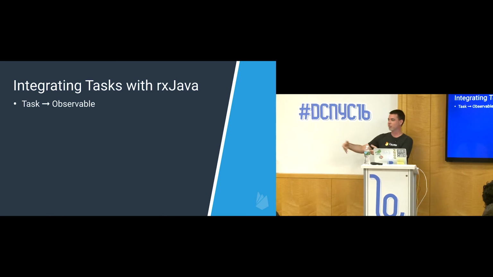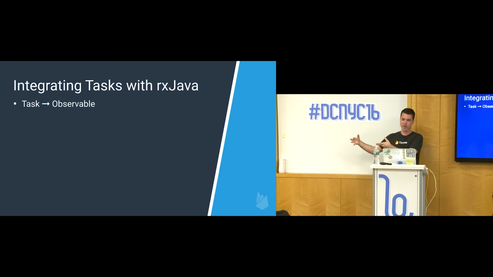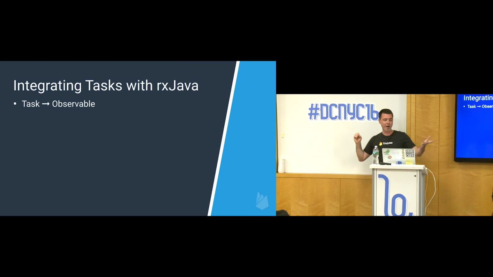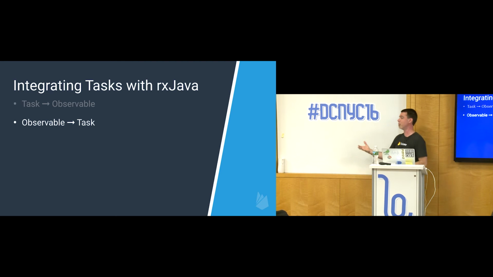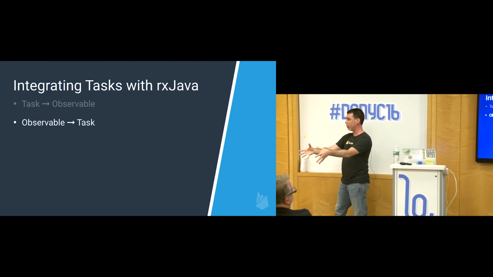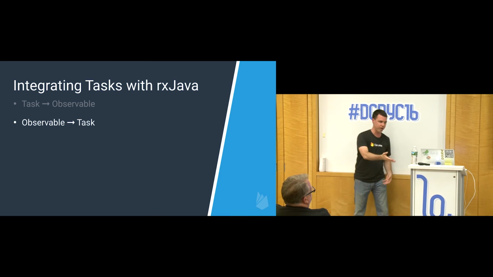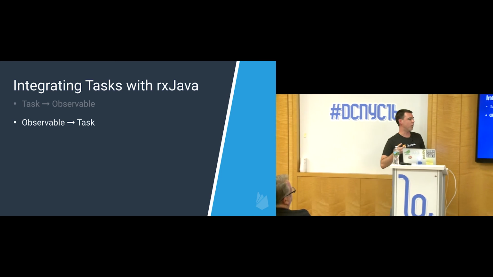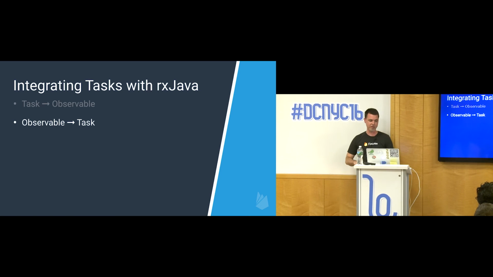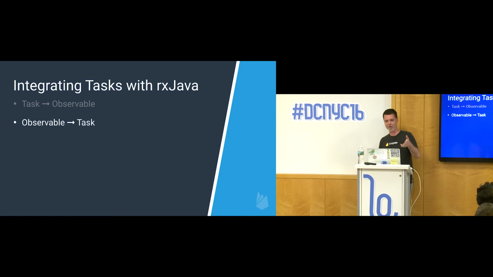So if you want an observable to hook into your app lifecycle, you might be interested in wrapping a task. Or the other way around. Say you have an observable in hand and you want that to work well with other tasks. So you want to use whenAll to wait for something to complete. Or you want to use continuations to continue processing. Although for an observable that would be kind of silly because you already have a set of continuations you can use in its own language. But we'll look at both of them.